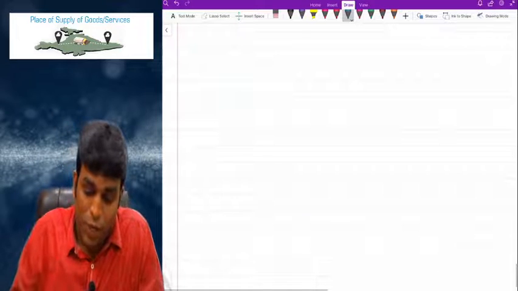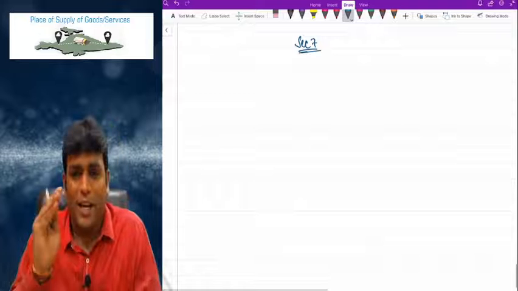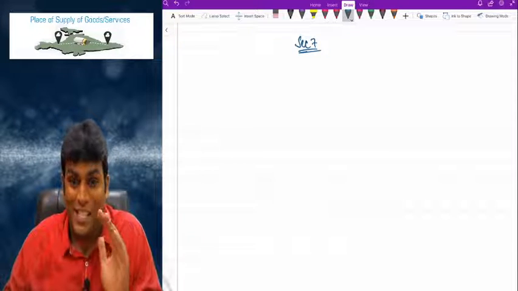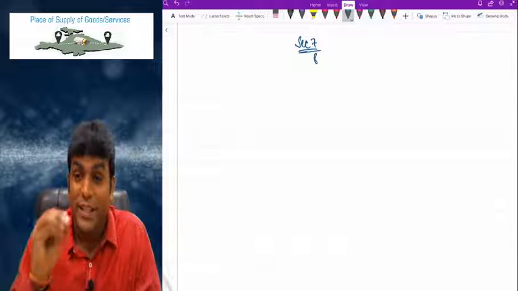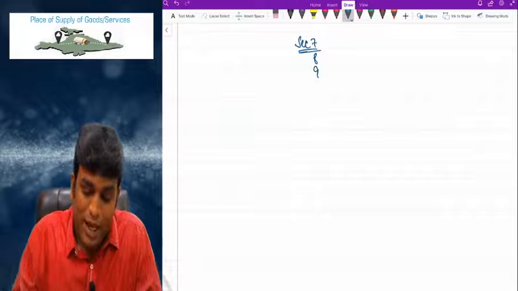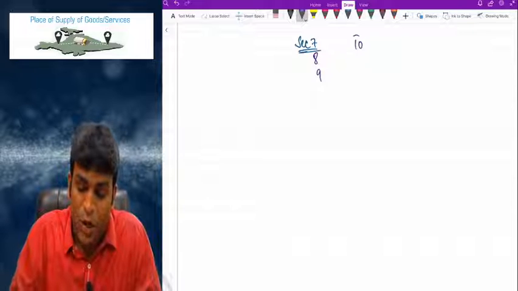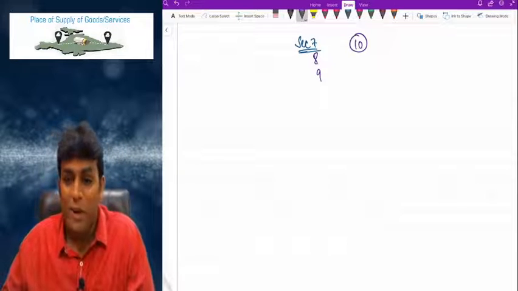So friends, tell me, what is the answer for section 7? Section 7 deals with the concept of interstate supply. I'm talking about the IGST Act. Section 8, intra-state supply. Section 9, supplies in territorial waters, and section 10 talks about place of supply in case of goods.